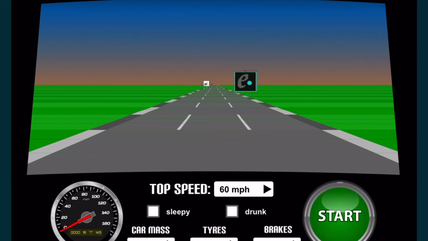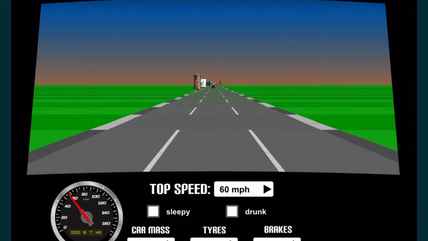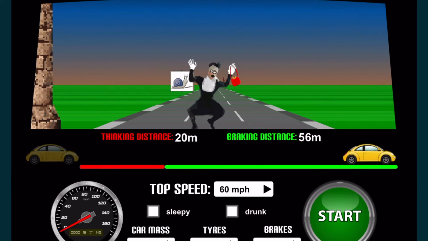Our brakes produce a fixed force, and the stopping distance for our car is going to be based on this velocity squared. So let's see what happens if we double the speed, starting with 60 miles per hour. Oh, barely managed to survive. That person barely managed to survive. Our braking distance was 56 meters. Let's see what happens if we go to 120.